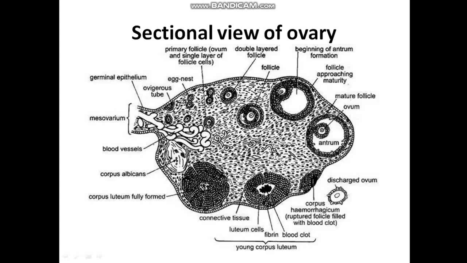Secondary follicle develops into tertiary follicle, where we can find a fluid filled cavity called antrum, which is a characteristic feature of tertiary follicle. In tertiary follicle, the granulosa cells or follicular cells are arranged into two layers. The inner layer is called theca interna and the external layer is known as theca externa or outer theca externa. In this tertiary follicle stage only, the primary oocyte grows, develops and completes meiosis 1.